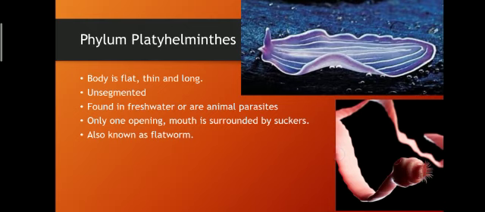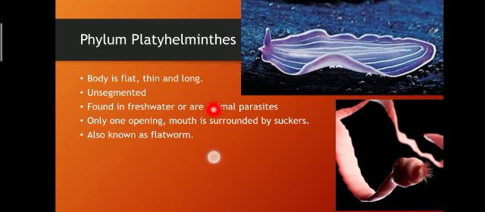Now we'll be talking about phylum Platyhelminthes. Platyhelminthes, we also call them flatworms. If you see the structure of this organism, it is dorsoventrally flat. They are flat, thin and long. They are unsegmented. They do not have ring-like structures throughout their body. They are found in fresh water and are animal parasites. Animal parasites means they can live inside the animal and feed on the food which the animal has.